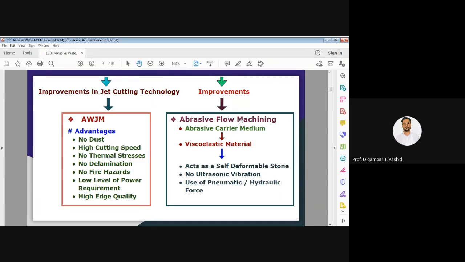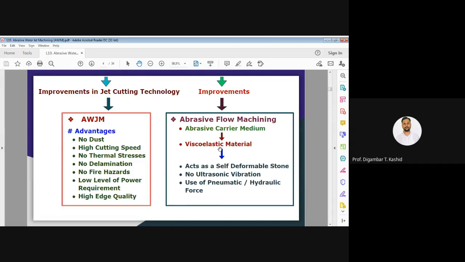viscoelastic material as a medium in which abrasive particles are added, and this viscoelastic material acts as a self-deformable stone. This will be discussed in another lecture, because abrasive flow machining is not in our chapter. In this process there is no ultrasonic vibration as we saw in ultrasonic machining.